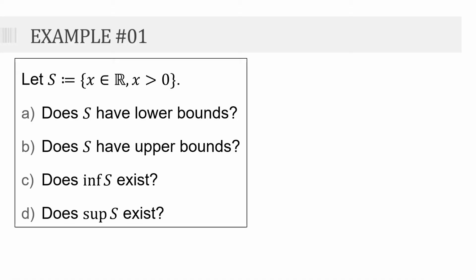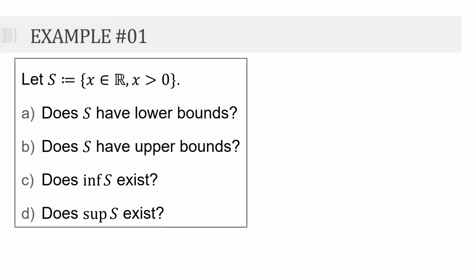So example number 1, we let S be the set of all x element of the set of real numbers where x is greater than 0. So does S have lower bounds? Or does S have upper bounds? Does the infimum of S exist? Or does the supremum of S exist? So sasagutan natin yan isa-isa. Let's start with the first.